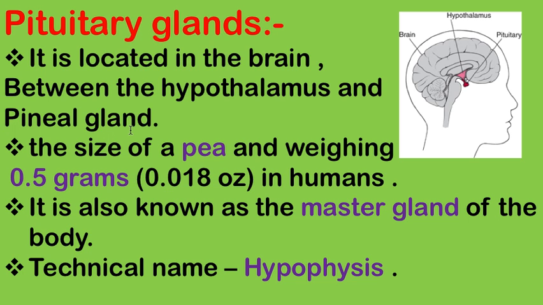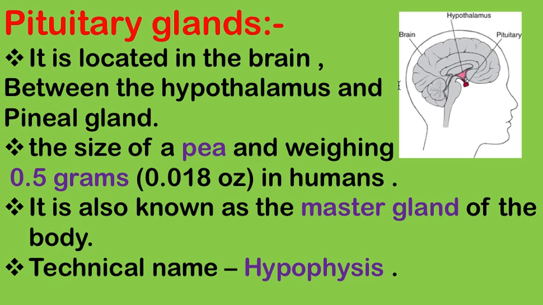First one is the pituitary gland. Where is it located? It's located in the brain between the hypothalamus and pineal gland. Because of its situation near the hypothalamus, the pituitary gland is also known as the hypophysis. That's its technical name. It's pea-shaped in size, its weight is 0.5 grams in normal human beings, and it is also known as the master gland of the body.